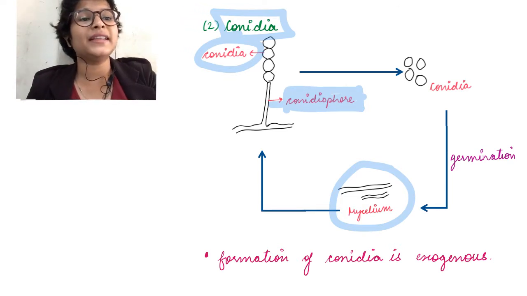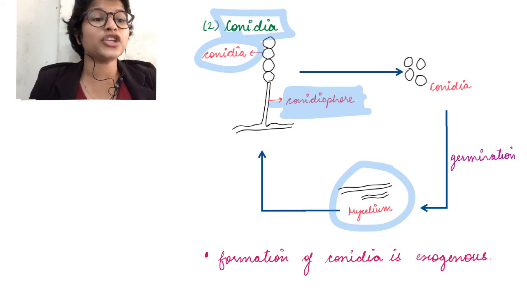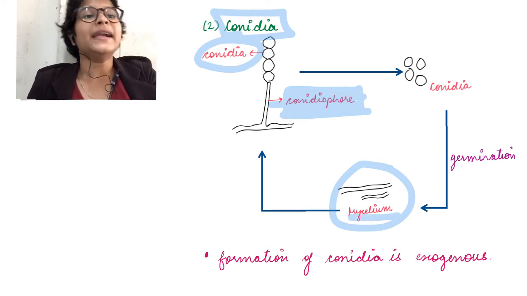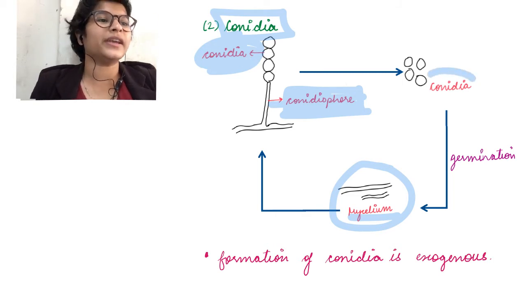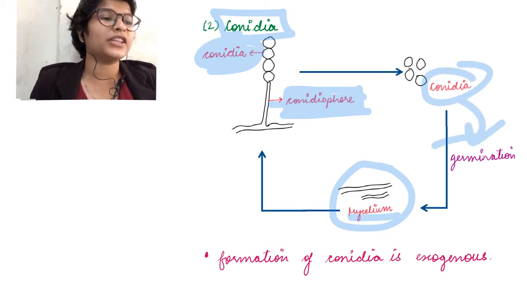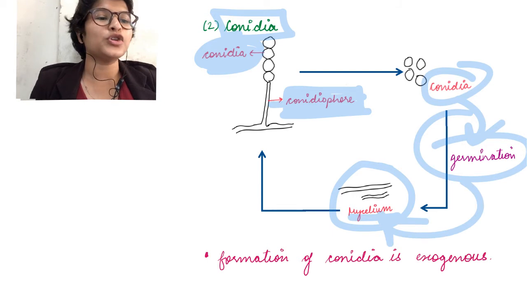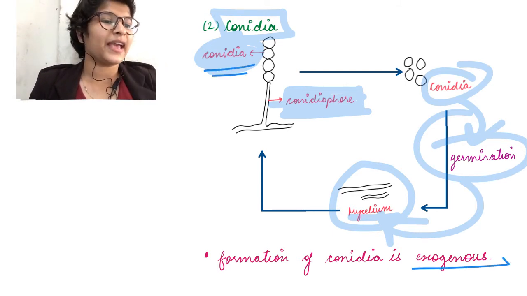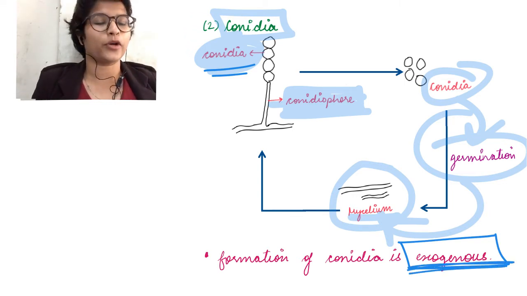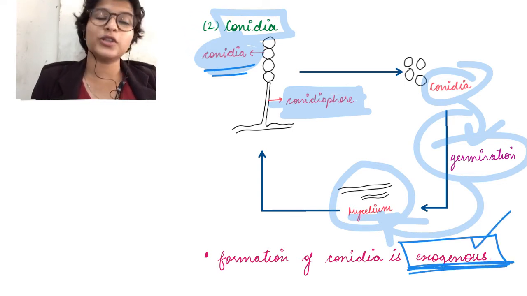There is directly this conidiophore, which is an extension of the mycelium or hyphae, directly bearing conidia. Okay? And these conidia, when they fall on the ground, they germinate to give rise to new mycelium. So conidia is exogenous. Okay? Because it does not have a fruiting body. That is why it is exogenous.